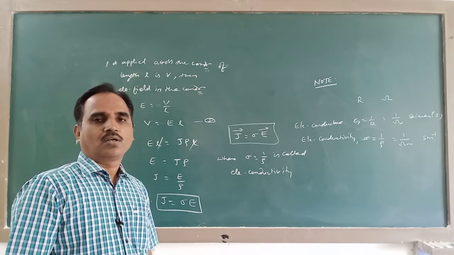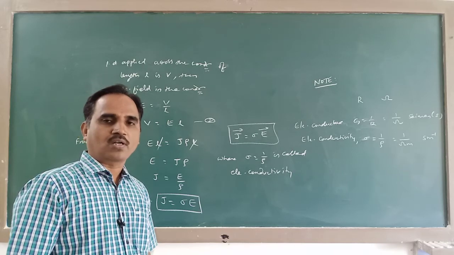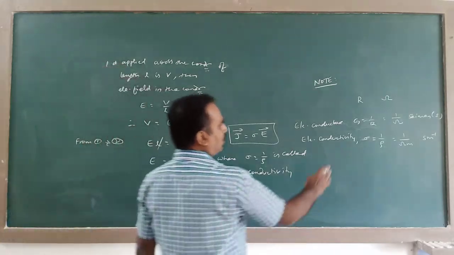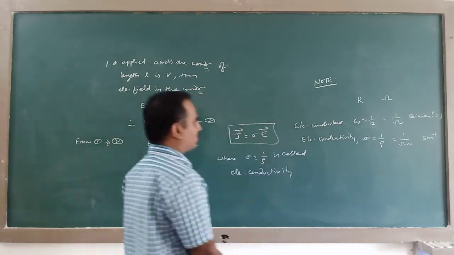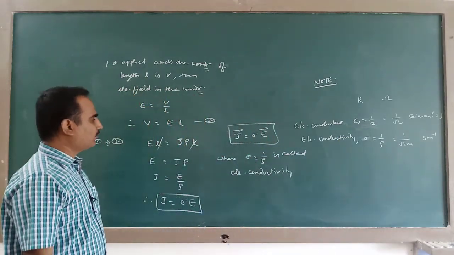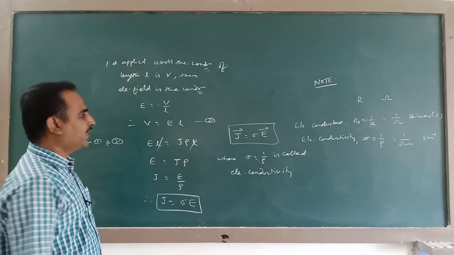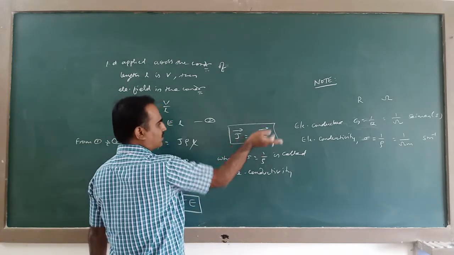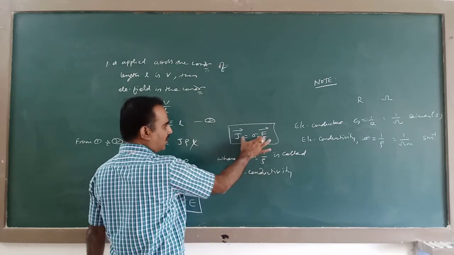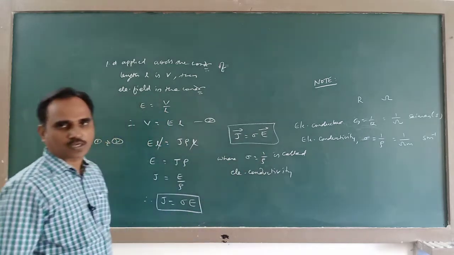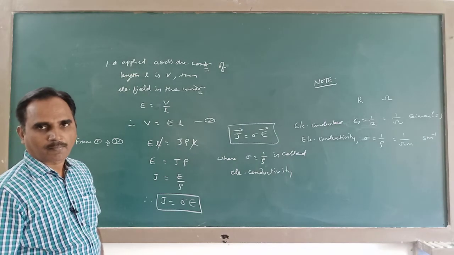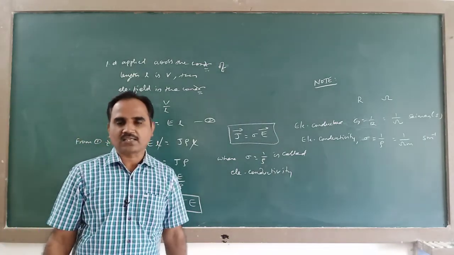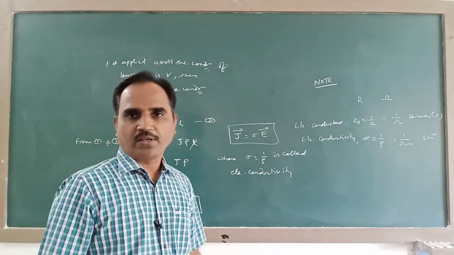So conductance is the reciprocal of resistance. In terms of current density and electric field, Ohm's law can be written like this. Sometimes this is also called the vector form of Ohm's law. So these are the basics regarding current electricity, and we shall continue from here in the next class.